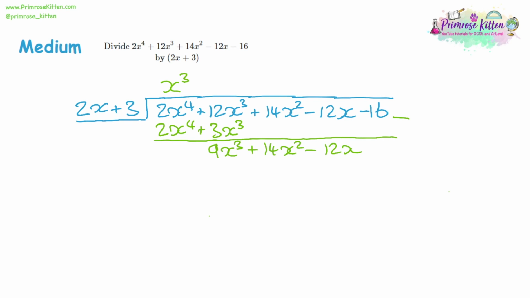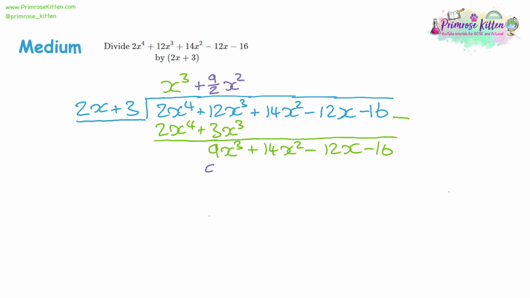Now, where this gets difficult, when it's a little bit different, is we're going to divide a 9 by a 2. Now, there's a few ways of doing this. The best way is probably just going to be to leave it as a fraction. So 9 divided by 2, we can write it as 9 over 2. Then x cubed is going to become x squared if we divide it by x. And now we need to multiply that by a divider.